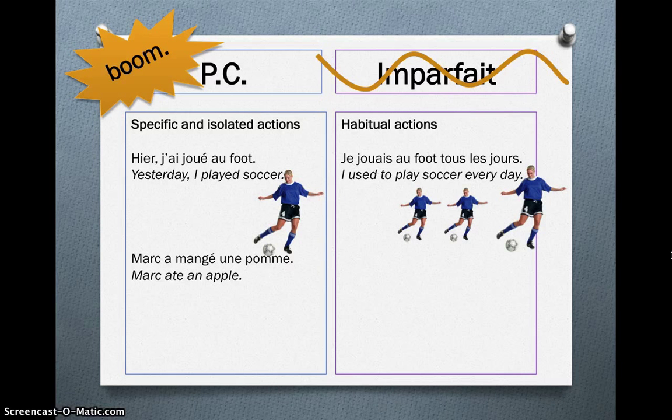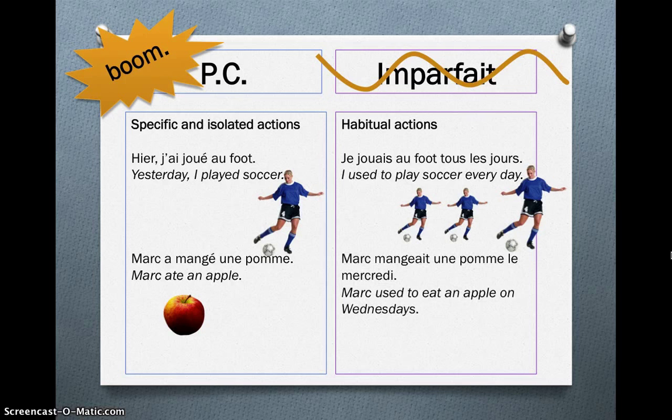Another example, Marc a mangé une pomme. Mark ate an apple. He ate one apple. It's done. It's over. It was one specific action. Whereas for the Imparfait, it describes habitual actions. So we have Marc mangeait une pomme le mercredi. Mark used to eat an apple on Wednesday, so every Wednesday he would eat an apple. It happened all the time habitually.